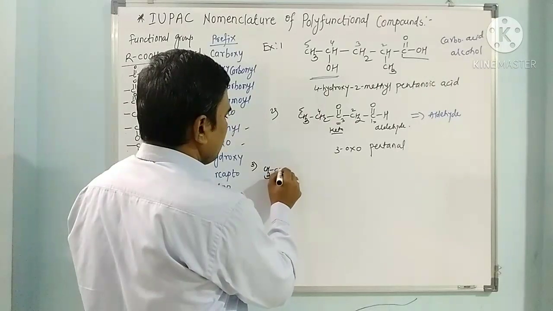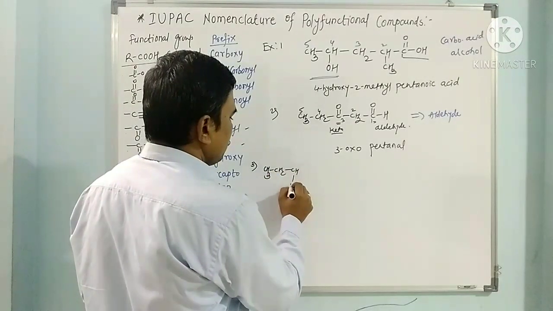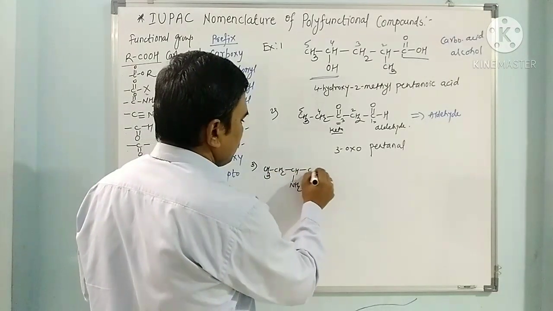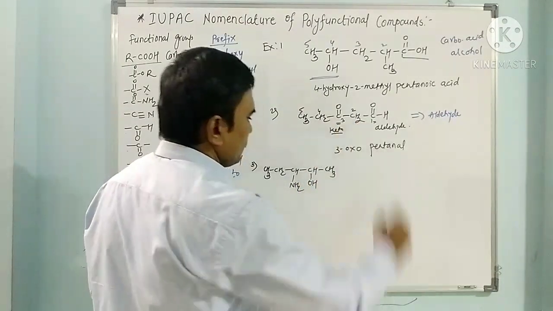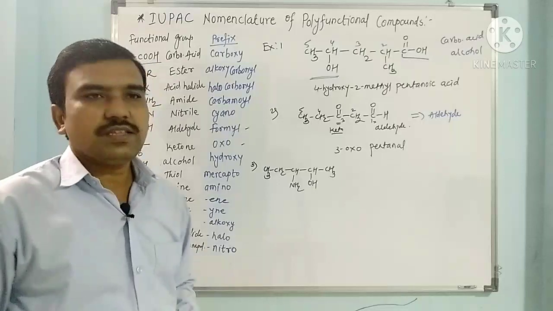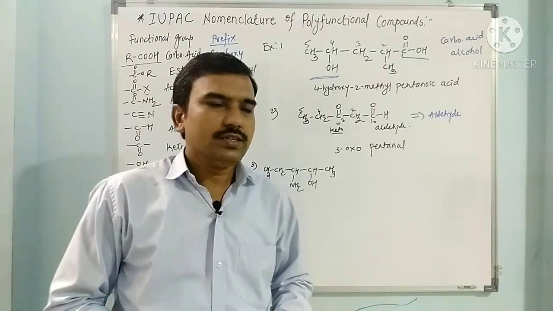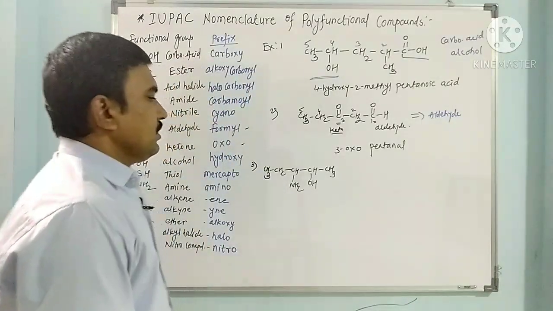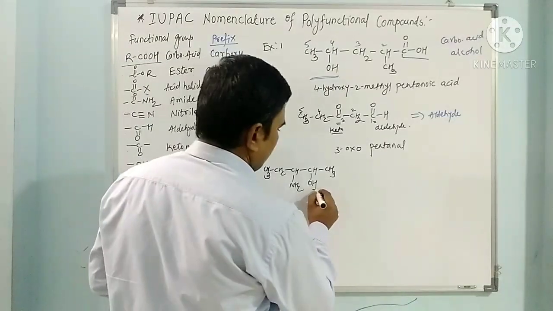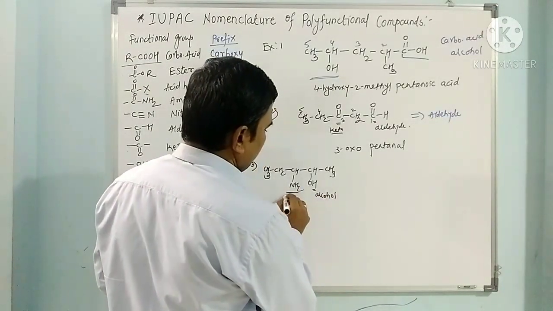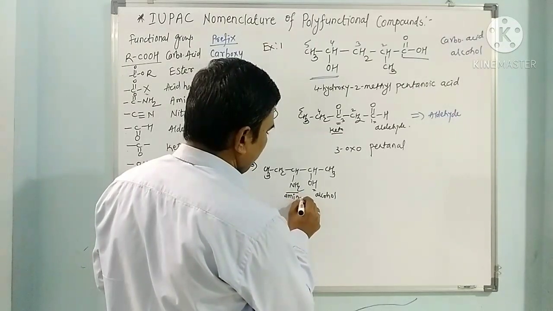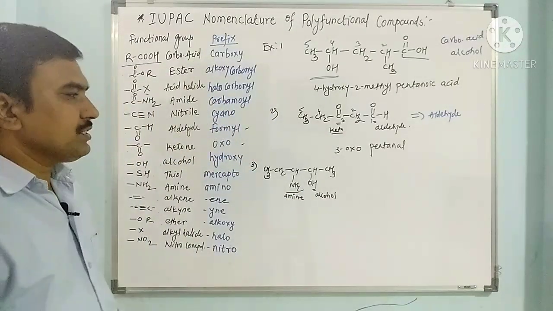CH3, CH2, CH, NH2, CH, OH, CH3. See the next compound. Here OH is there, so it is alcohol. This is amine. So alcohol and amine, 2 functional groups are there.